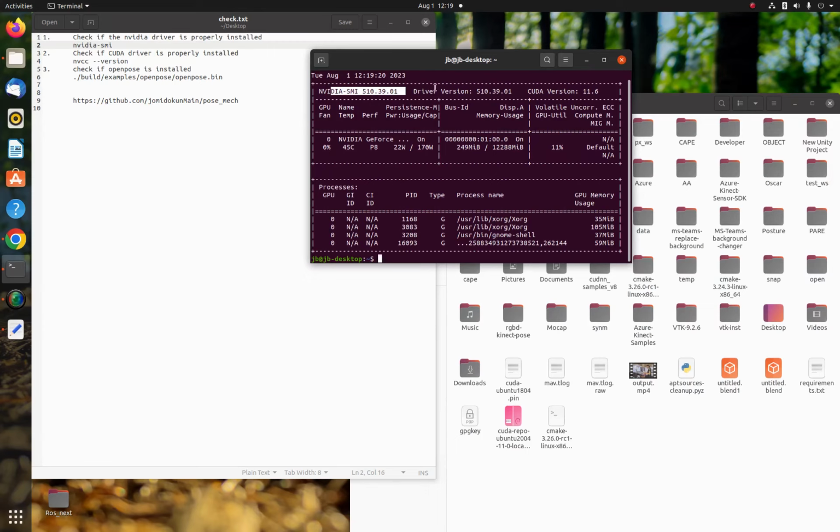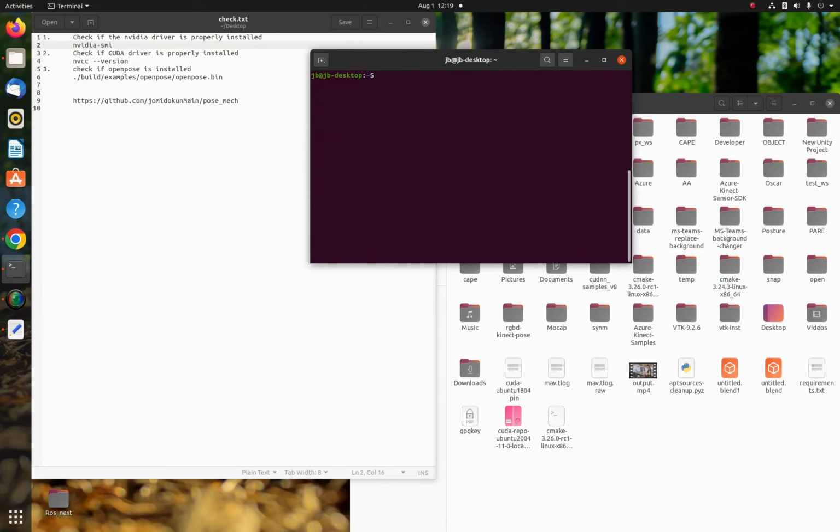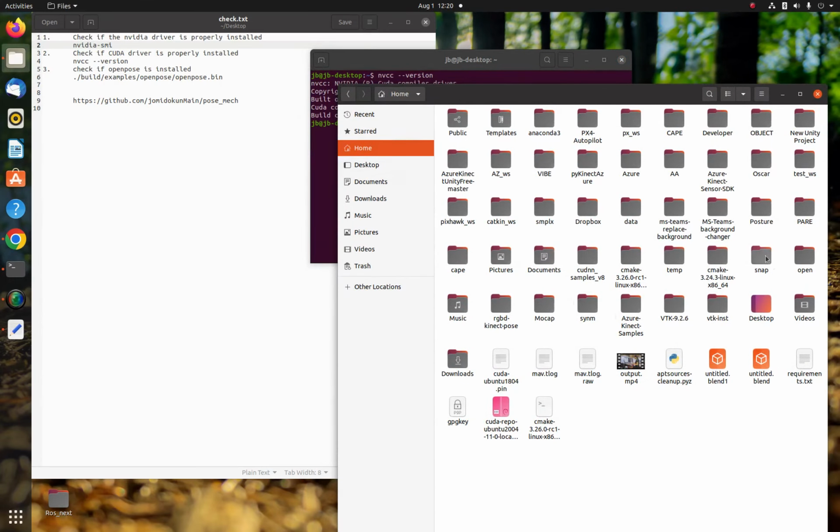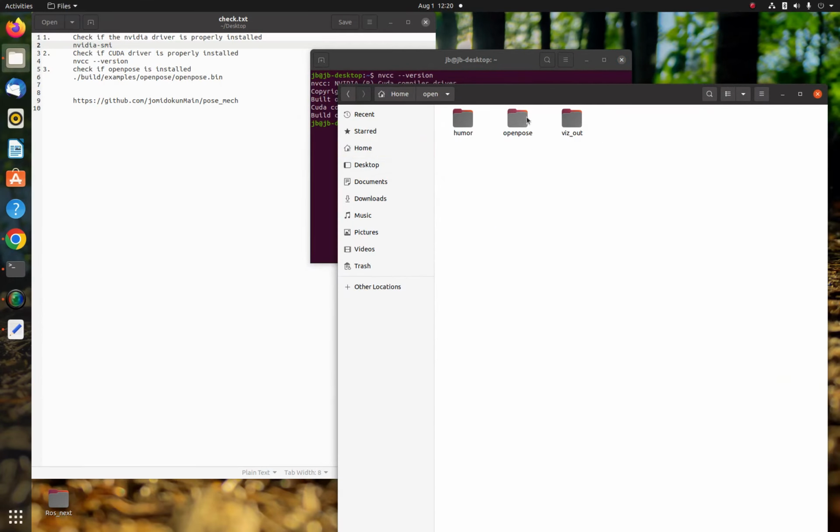Now I'm going to open the terminal by pressing Ctrl-Alt-T. So I'm gonna then copy and paste this command here to check it, which is gonna be nvidia-smi, and we can see that nvidia-smi is properly installed, and we have the version here as well. And you can see the Conda version.